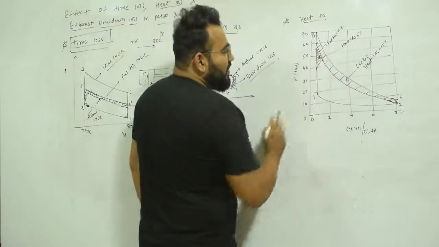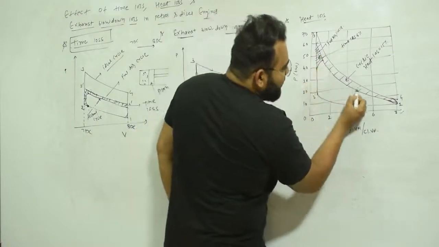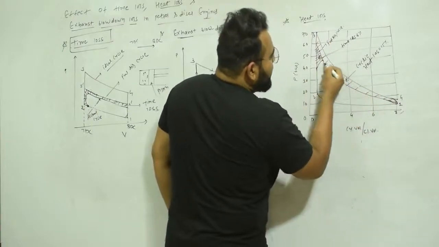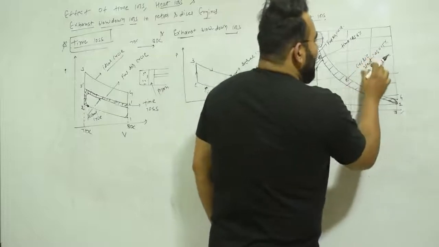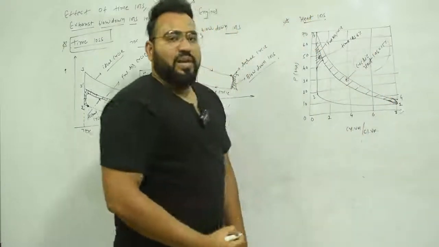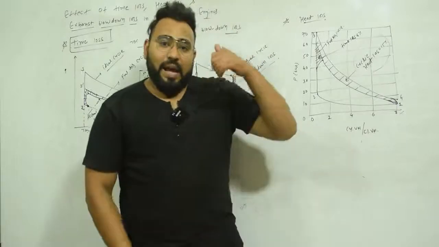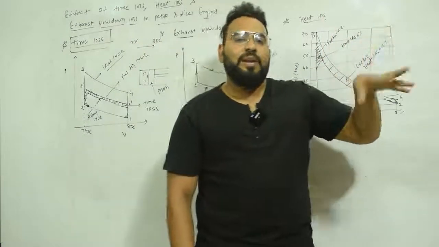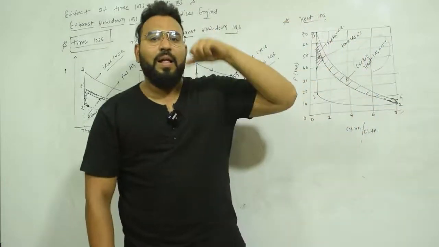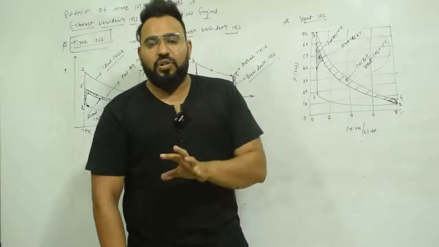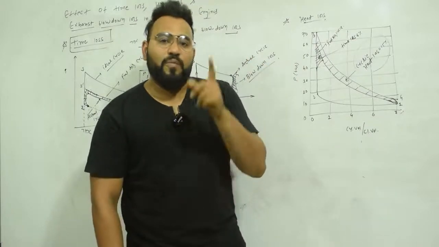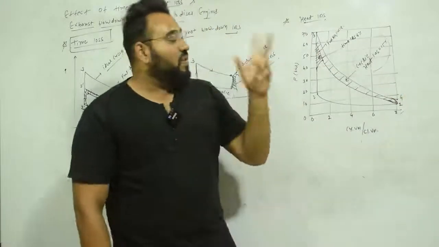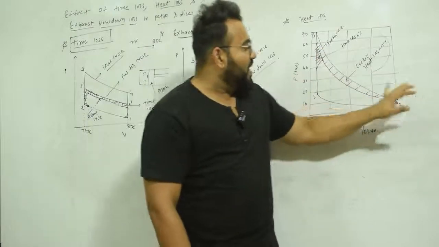I have mentioned the time loss here, and you can see that your diagram deviates something like this. This is the fuel air cycle, and this is the actual cycle. The gap between them is the heat loss, called cyclic heat loss, and that is around 15%. Why is this happening? Because in the ideal cycle or fuel air cycle, we assume that the compression and expansion processes are adiabatic, meaning no heat transfer takes place. But in the actual cycle, during compression, expansion and also combustion, heat is transferred from the hot gases to the cylinder wall, and from the cylinder wall to the environment, and that's why there are heat losses.